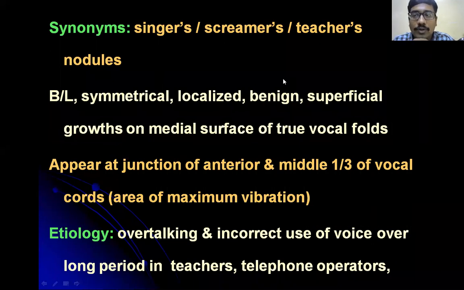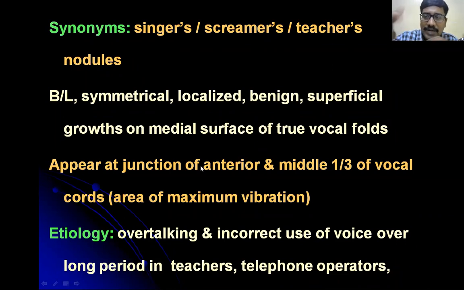So when we come to Singer's nodule, which is an occupational disease of the larynx, also called teacher's nodule, it is seen in teachers. It is bilateral, symmetrical, and present at the junction of the anterior 1/3 and posterior 2/3. Why is it present at the junction of the anterior 1/3 and posterior 2/3?